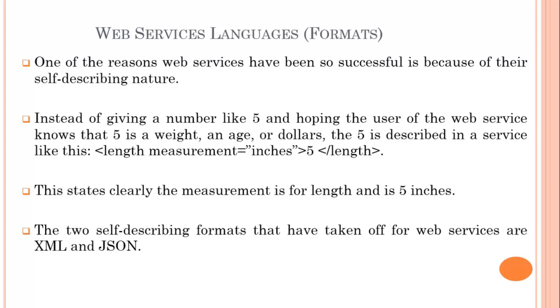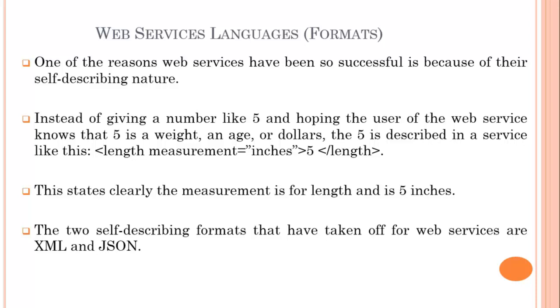The major reason to use web services is their structure. Their structure itself describes the service they provide, meaning the web service is of self-describing nature. Second, instead of giving a number like 5 and hoping the user of the web service knows that 5 is a weight, we just represent it as length measurement equals inches, then 5, then length. This states clearly the measurement is for length and is 5 inches. Means the coding of the web service describes its meaning itself.